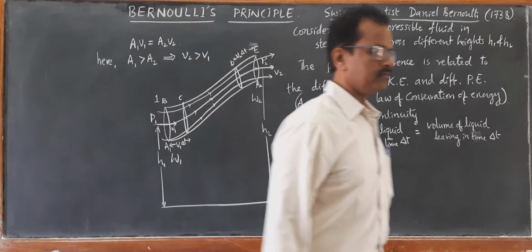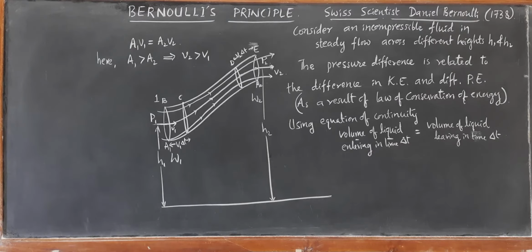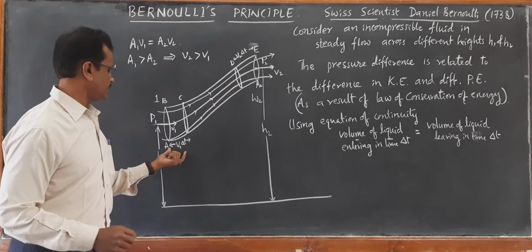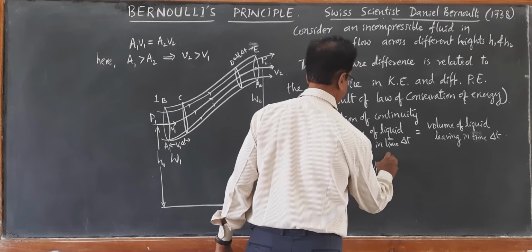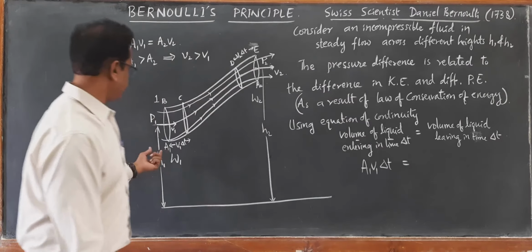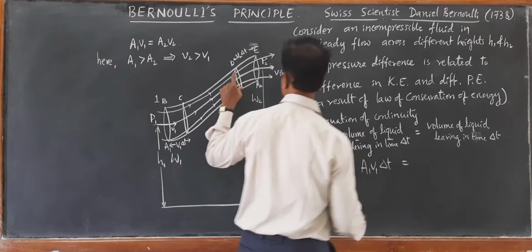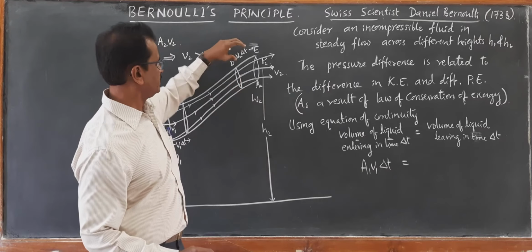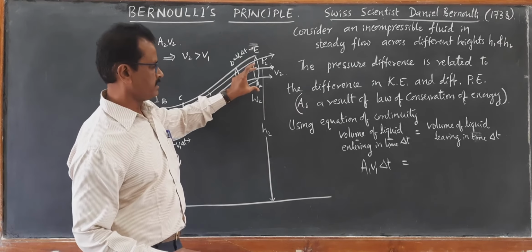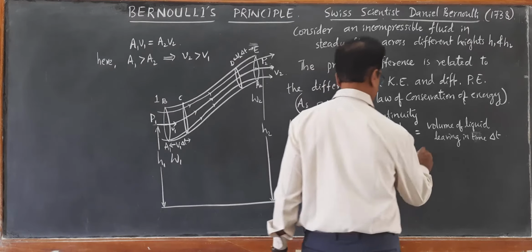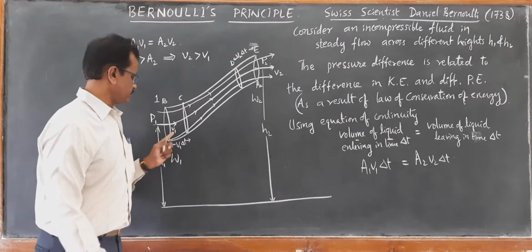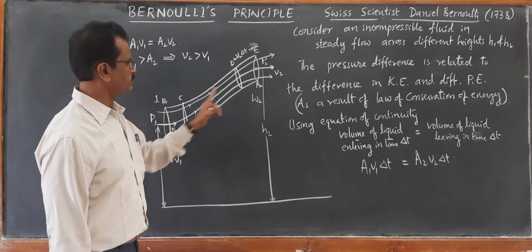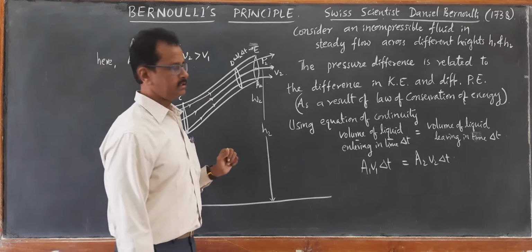So we will calculate what the volume is. The volume of liquid entering in time delta t is A1 V1 delta t, as we have calculated earlier. A1 V1 delta t is equal to the volume of liquid leaving in the same time delta t, which is V2 delta t into A2. That becomes the volume A2 V2 delta t. These are of different cross sections, as I have told you. This is of area A1 and this is of area A2, such that A1 is greater than A2, right?